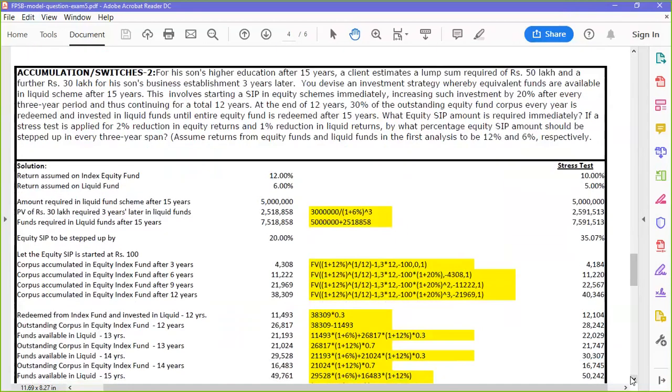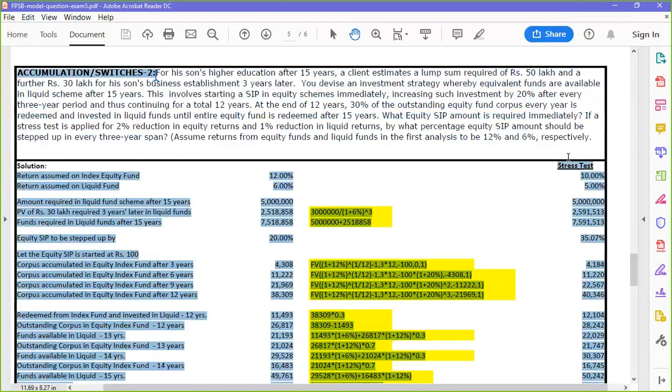So the next question. How many CFPs are in India right now? Approximately around 3000.